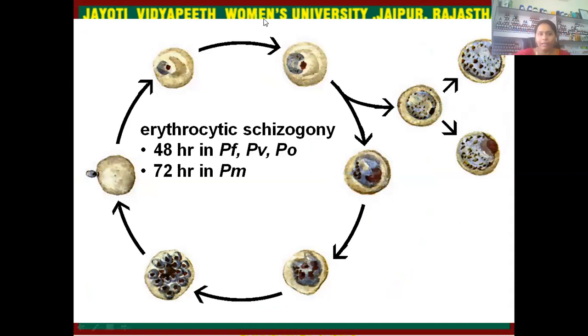Now you can see by this diagram, this erythrocytic cycle is 48 hours in Plasmodium falciparum, vivax and ovale, but it is 72 hours in Plasmodium malariae. So this is the cause of fever after 48 or 72 hours. In India, most of the time it is Plasmodium malariae, not vivax and ovale. That's why we always say there is a fever every third day. So it can be 48 hours in Plasmodium falciparum, which is very fatal.